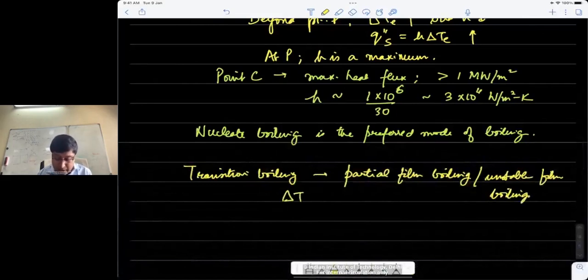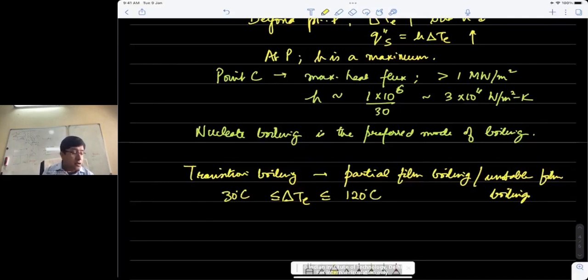So it extends when delta TE is more than 30 degrees Celsius. And again, this is for water. It doesn't mean for all liquids. Okay, and up to about 120 degrees Celsius. So this is a zone in which rapid bubble formation takes place.